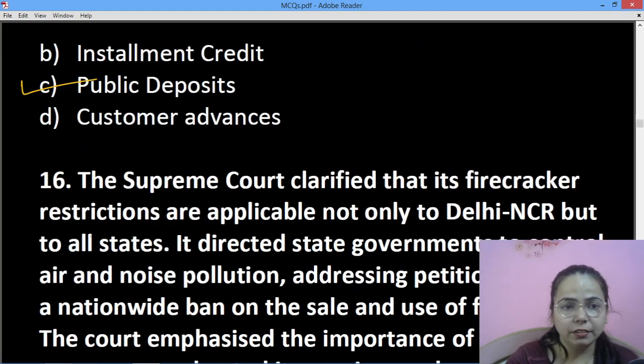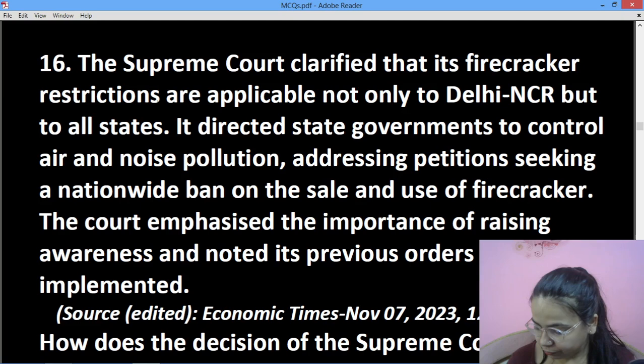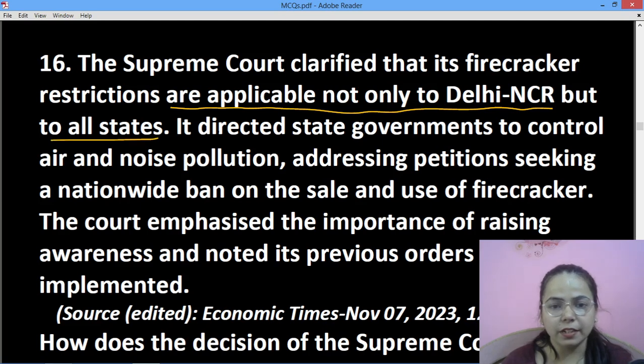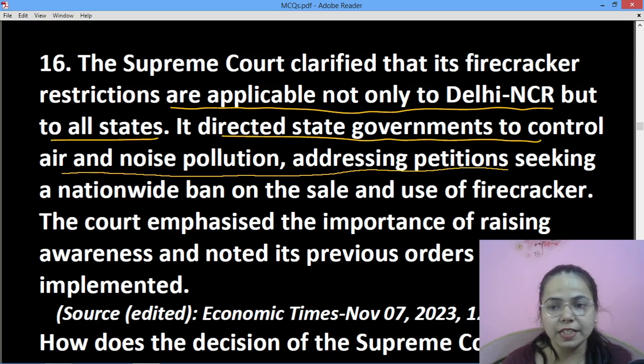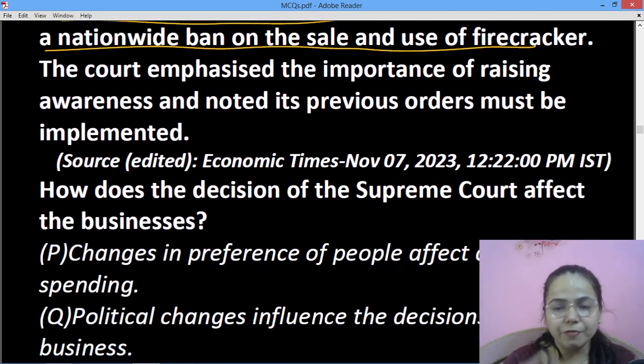Ok, then next is the Supreme Court clarified that its firecracker restrictions are applicable not only to Delhi NCR but to all states. It directed that state governments control air and noise pollution, addressing petitions seeking a nationwide ban on the sale and the use of firecrackers. The court emphasized the importance of raising finance and noted its previous orders must be implemented.